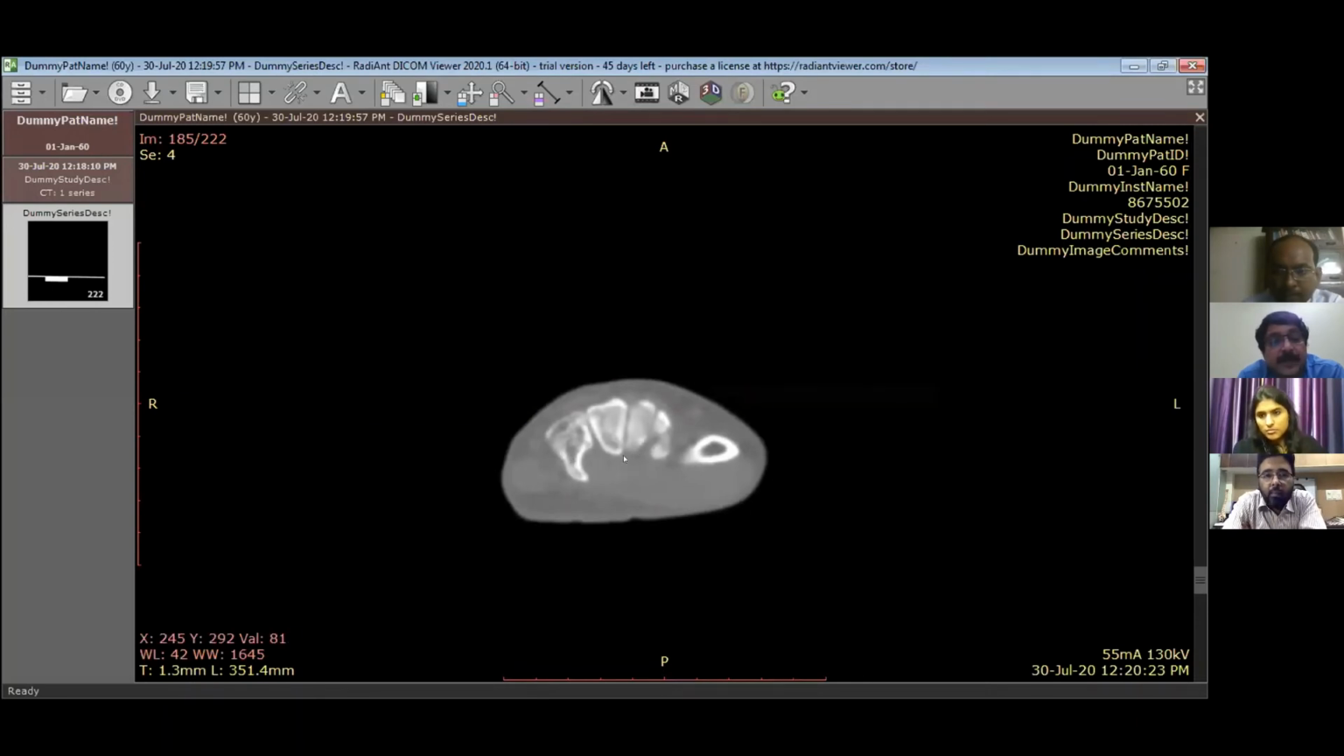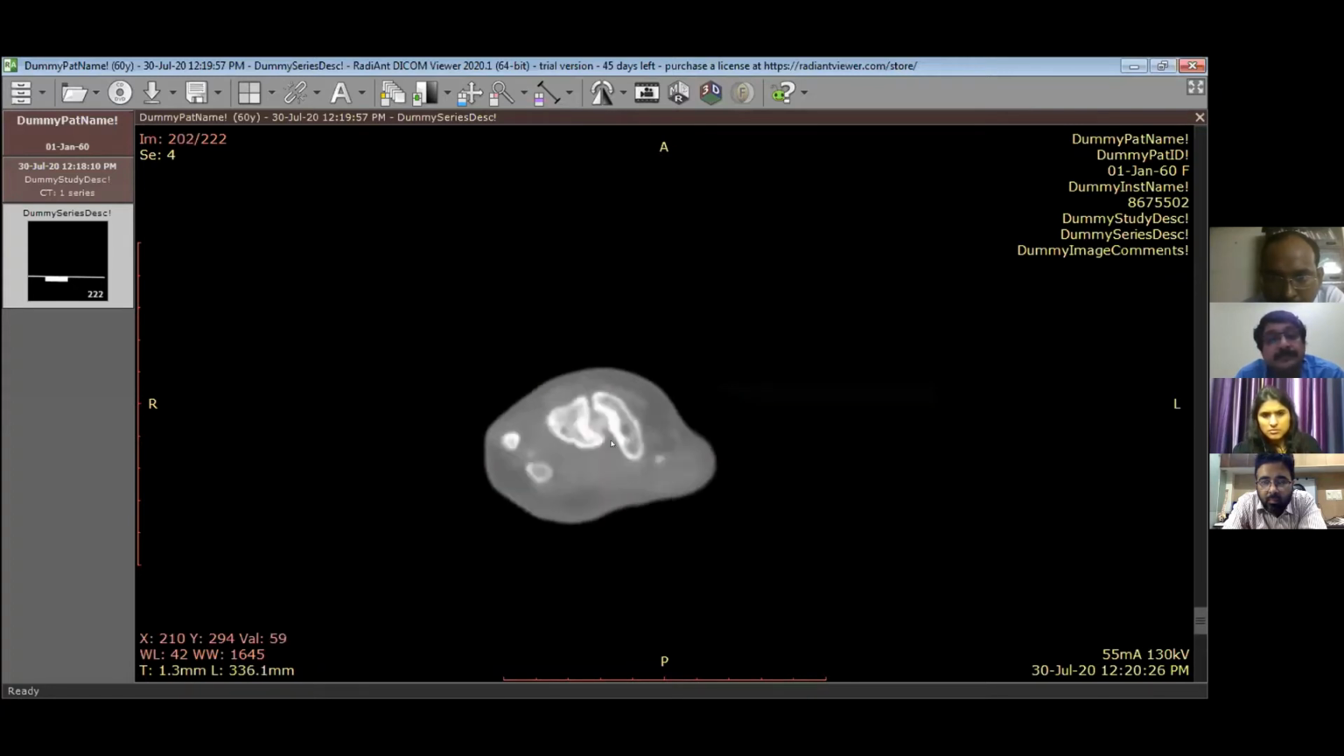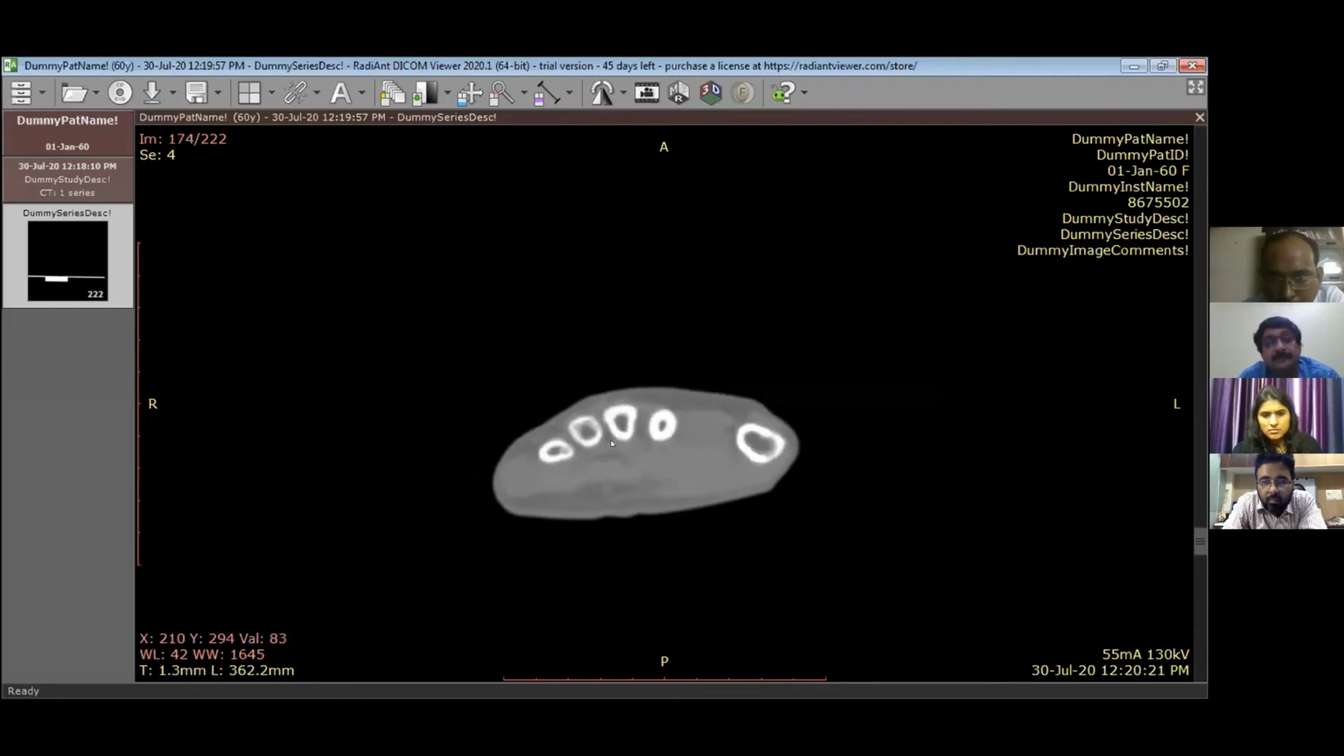Do we have the X-rays of the same patient? The X-ray was done outside, and the patient didn't carry it. I think you have seen it previously, and then you advised for a CT scan. So this is the CT scan, the raw base image. I am just scrolling from the wrist joint to the fingertip.